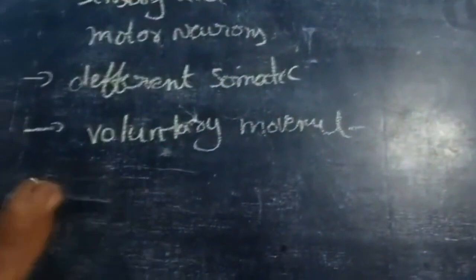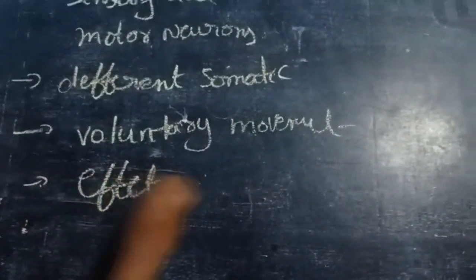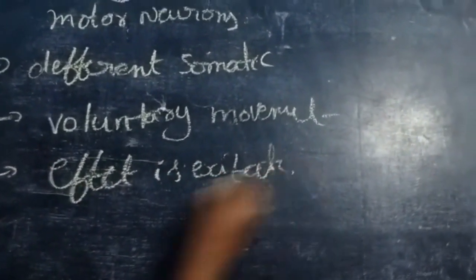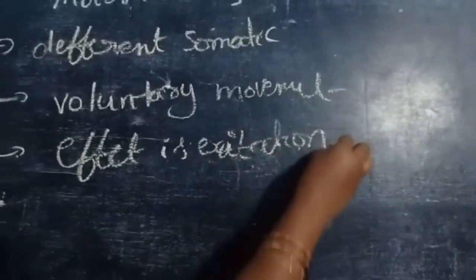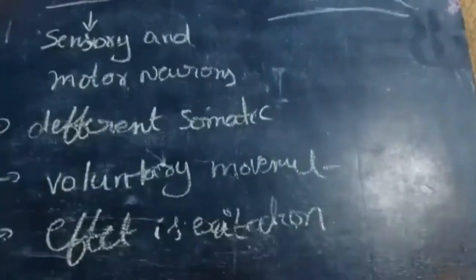The effect is excitation. These are some characters of the somatic neural system.